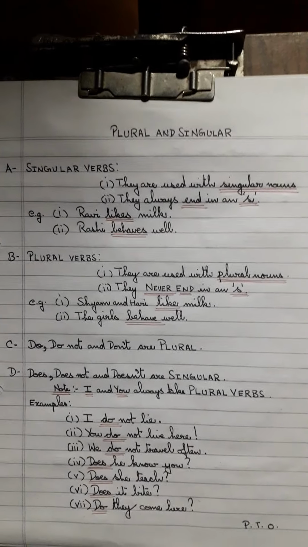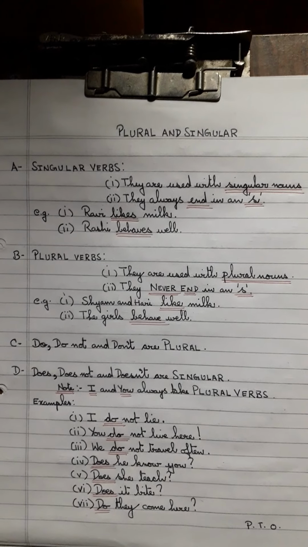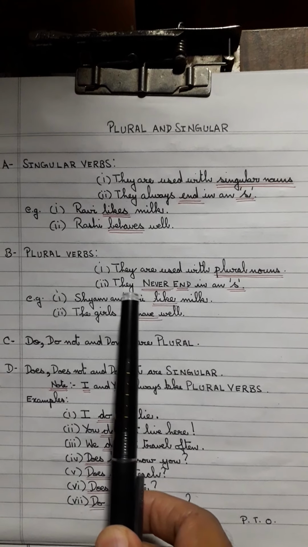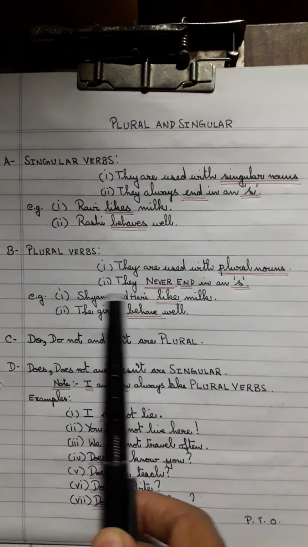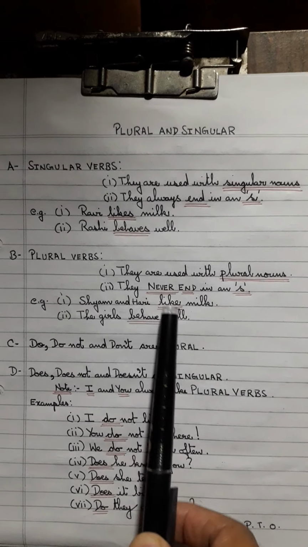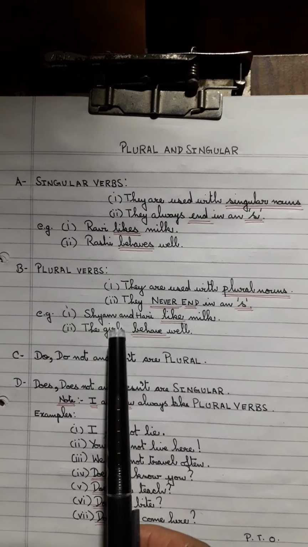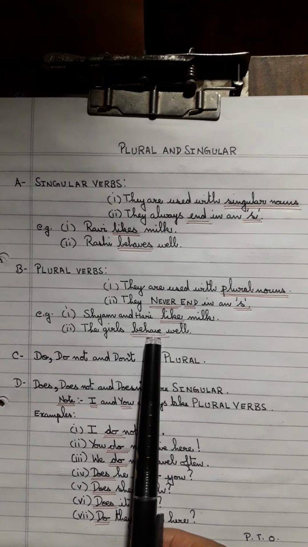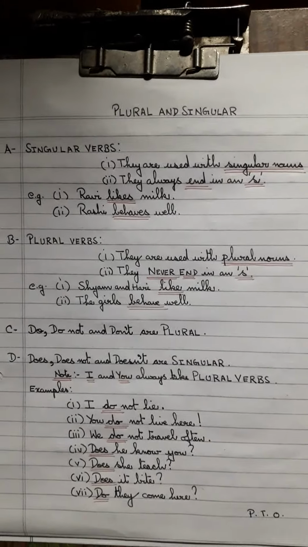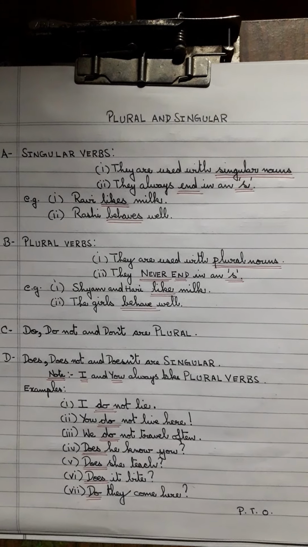Plural verbs, on the other hand, do not end in an S. They never end in an S, right? And they are used with plural nouns. For example, Shyam and Hari. There are two people involved. Like milk. It cannot be likes. Cannot end in an S. So it will be ending without an S. The girls behave well. So no S here. Right? So remember this, that plural verbs will never end in an S and singular verbs will always have an S in the end.